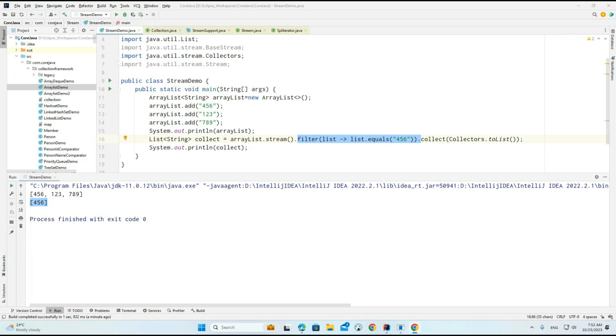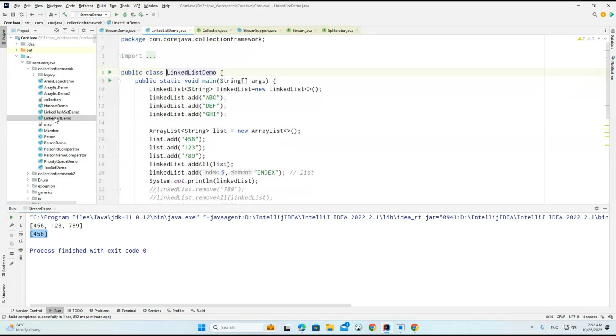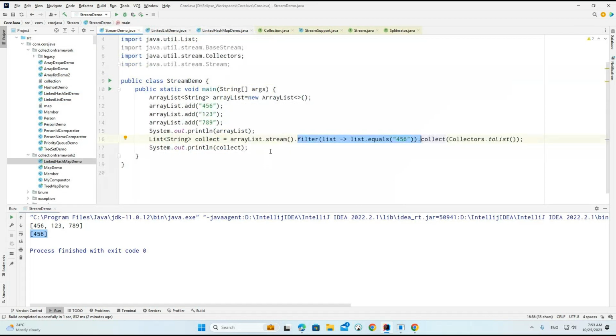Okay. So what do we need to understand basically here? To work with a map, we need to have a person related example. So where did we use this person related example? Maybe collection 2, I think we used here. Yeah, here we are using the number. So we can work with this particular person related example here only.